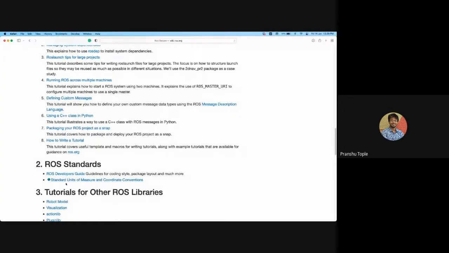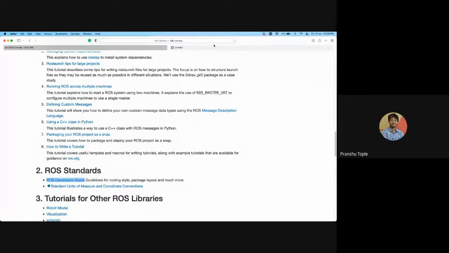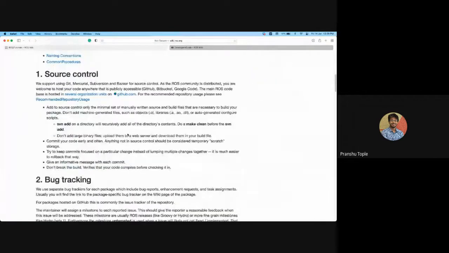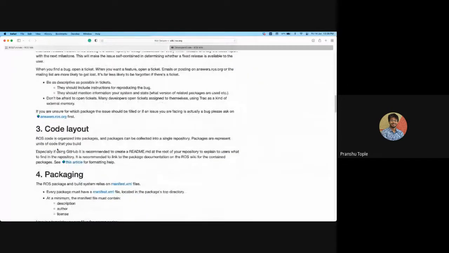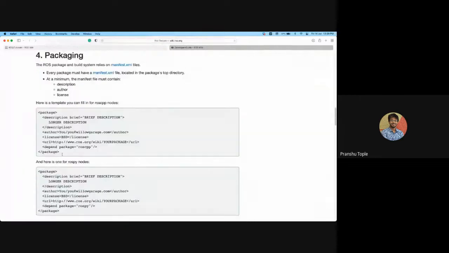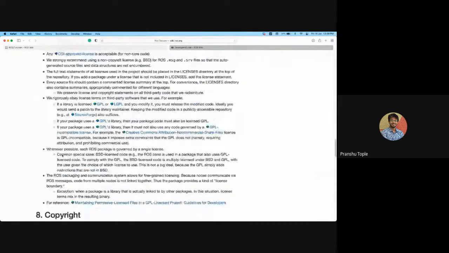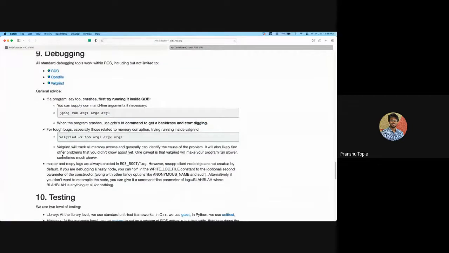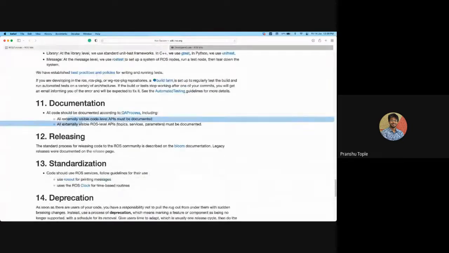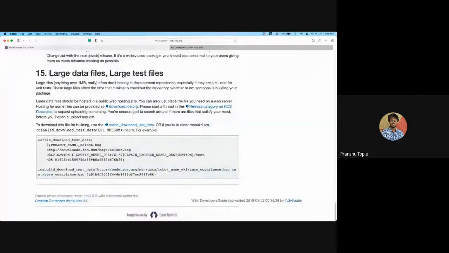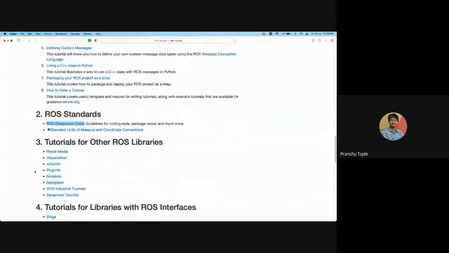Then there are some developer guidelines and coding styles that you need to follow. This is exactly what I taught today. If you go through it, it tells more about the code layout. There should be a description, author, licenses, and this is more about licensing, but it's okay. About the documentation, you can go through it. It's a very detailed documentation, in fact. And there are some tools and other libraries as well. We did learn about the ROS navigation stack. We did learn about visualization in RViz.